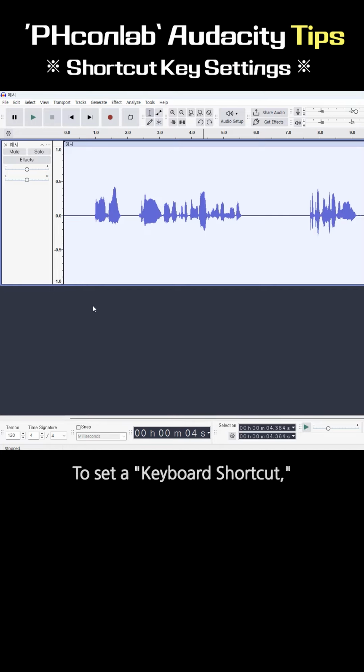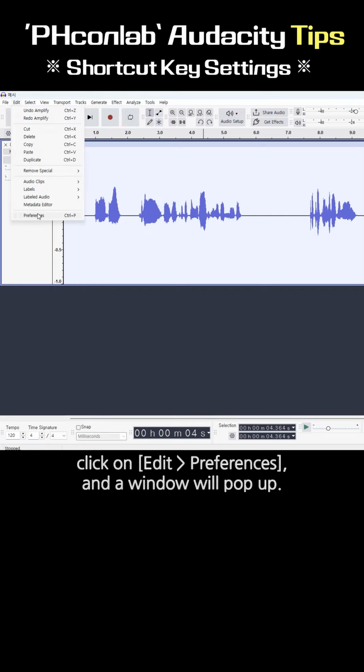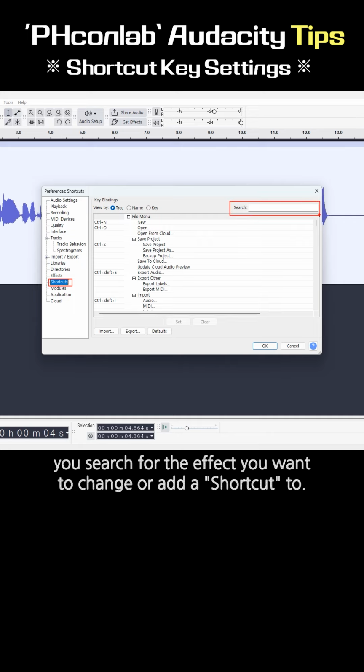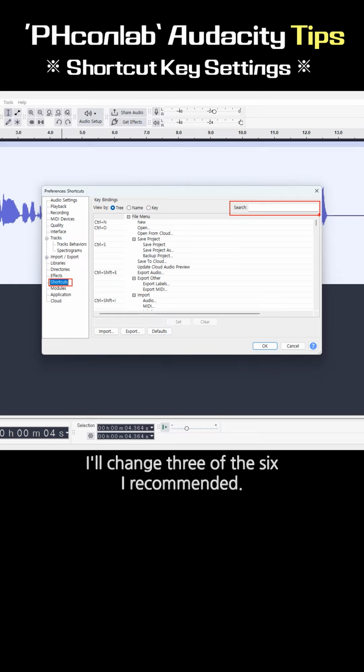To set a keyboard shortcut, click on Edit, Preferences, and a window will pop up. From here, click on Shortcuts. In this search bar, you search for the effect you want to change or add a shortcut to. I'll change 3 of the 6 I recommended.